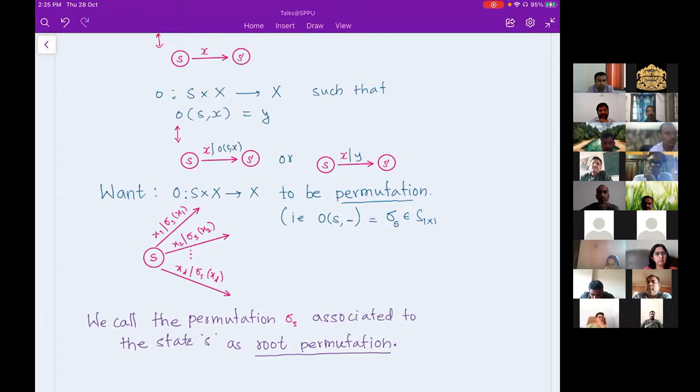So whenever I'm talking about a group generated by an automaton, along the edges I have permutations, and these permutations are important for me. They play an important role in my PhD thesis, my work. I'm going to call them root permutations, when I'm considering this automaton generating a group.